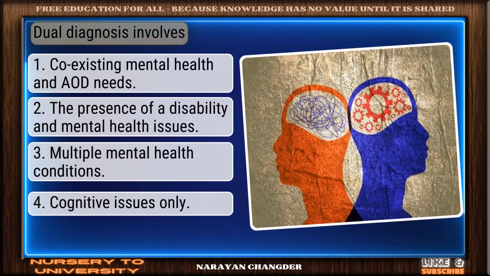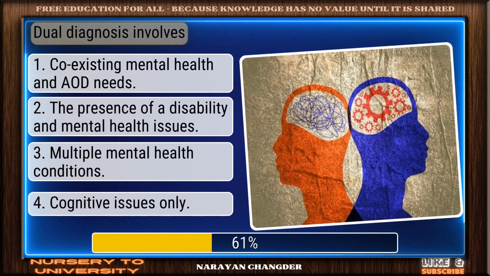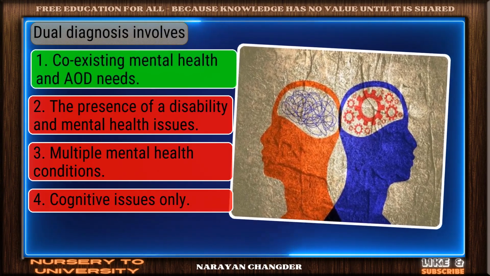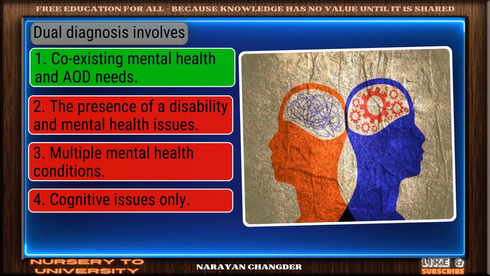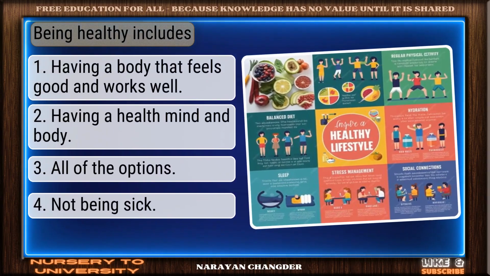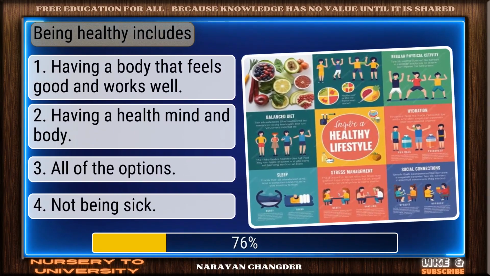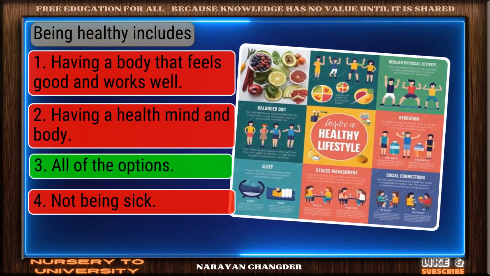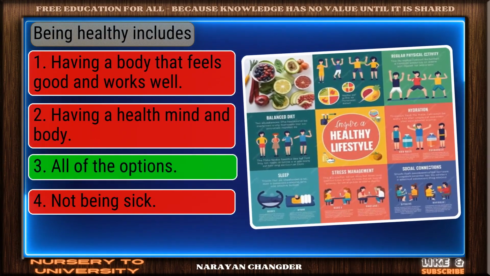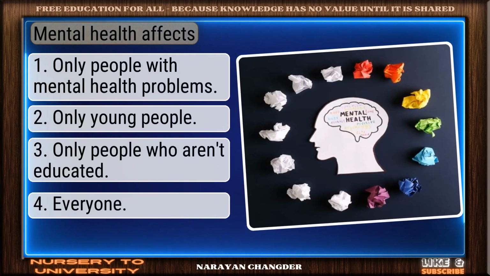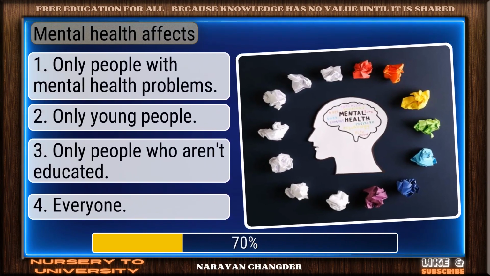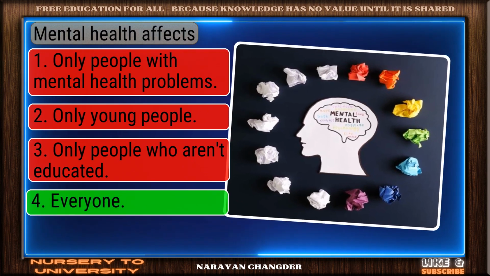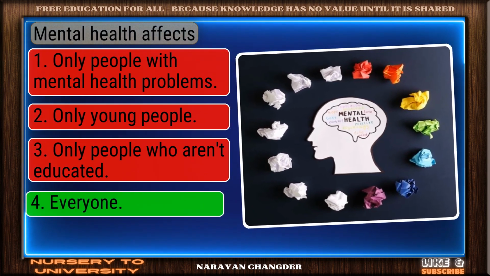Dual diagnosis involves. You chose coexisting mental health and addiction needs, and it is correct. Being healthy includes. Exactly. All of the options make sense, and it is the right choice. Mental health effects. Clear logic. Your choice, everyone, is sound and 100% true.